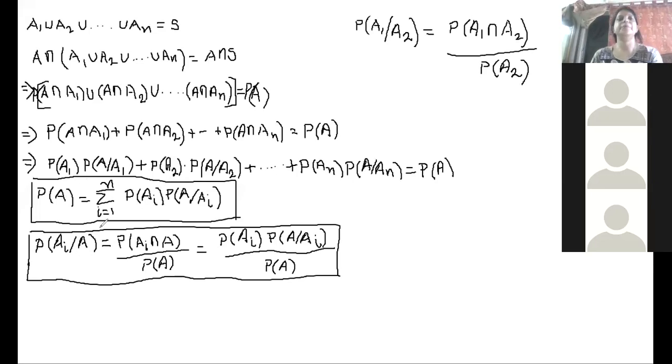So let us prove. In the first part, I have utilized the first given condition, that the events are exhaustive. According to the exhaustiveness, when are events exhaustive?